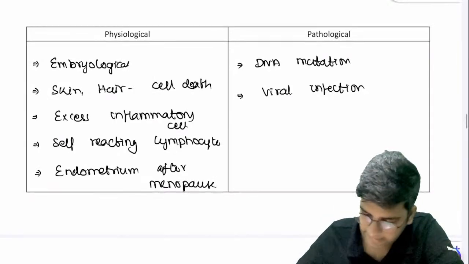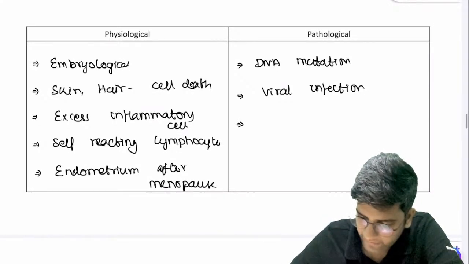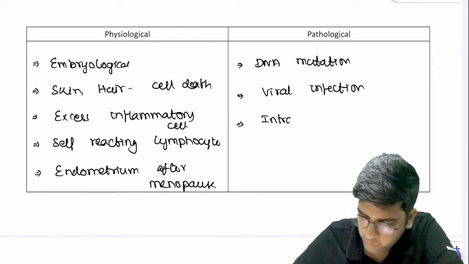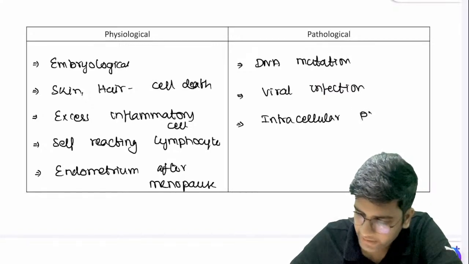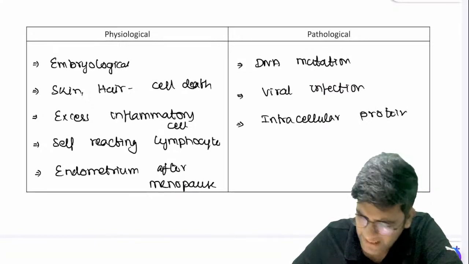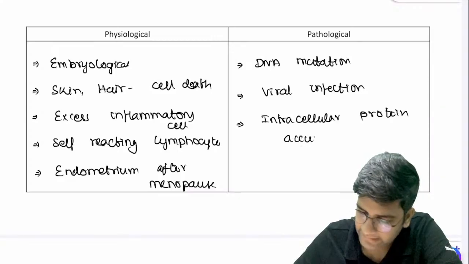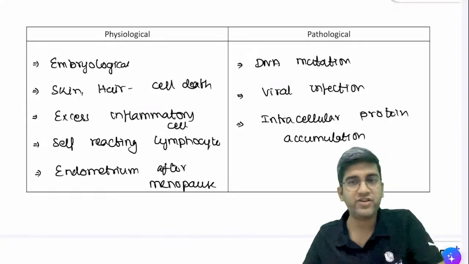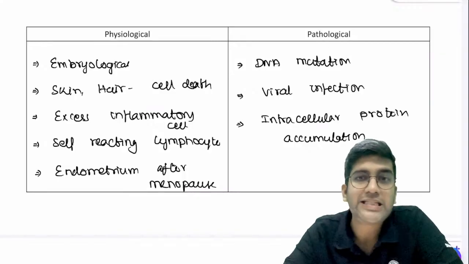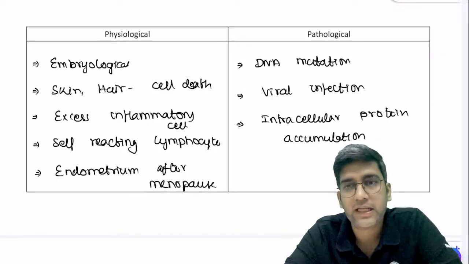Okay. Next. Third, I can have intracellular protein accumulation. Anywhere when you have intracellular protein accumulation, any protein accumulation, that will kill the cell by apoptosis. Okay. These are three conditions where I can have cell death by apoptosis, right?